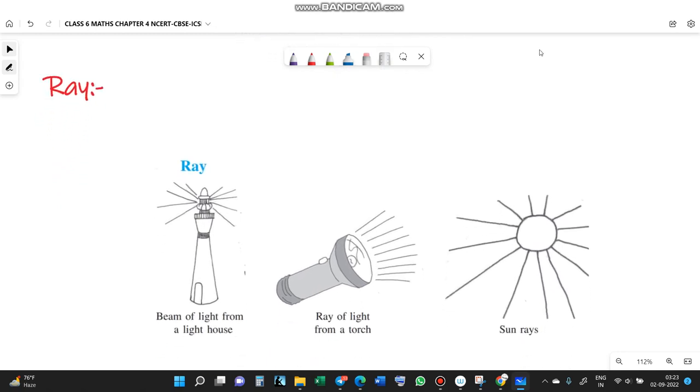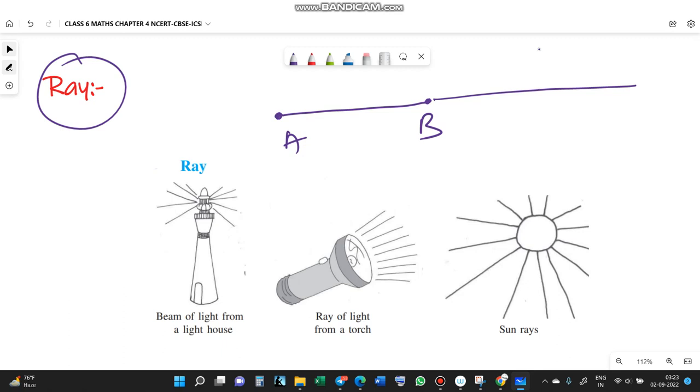Another very important thing is ray. Friend, this is line segment AB. If you extend both points, then you get a line. If you extend only one side, then you get a ray. This is a ray.